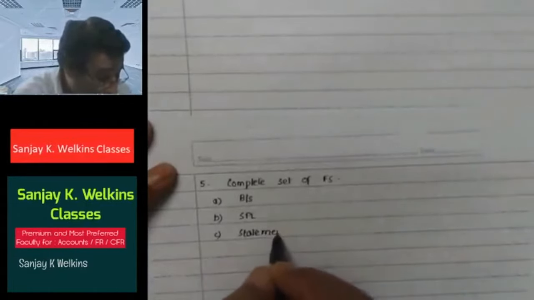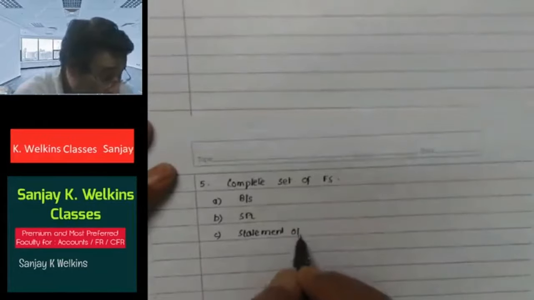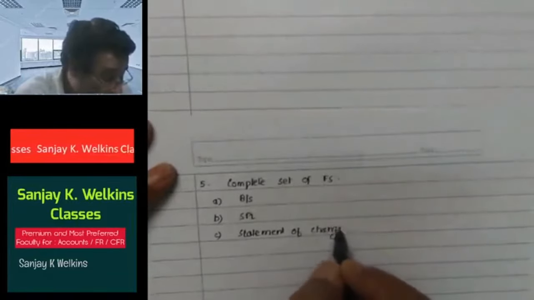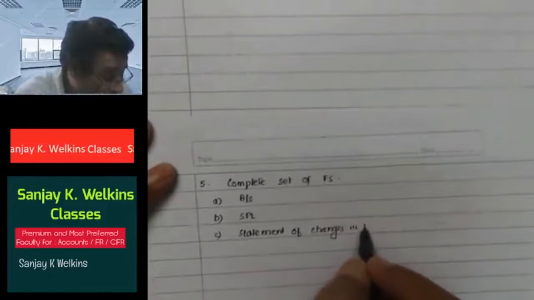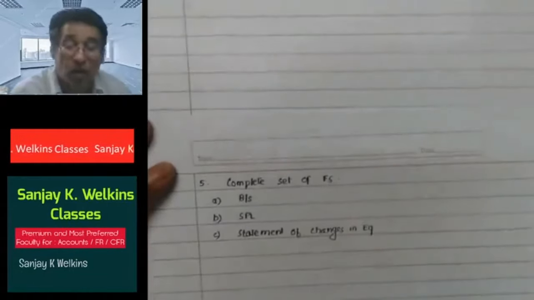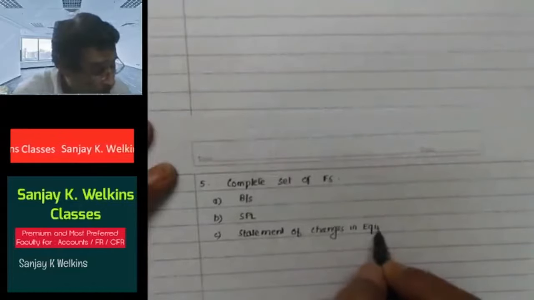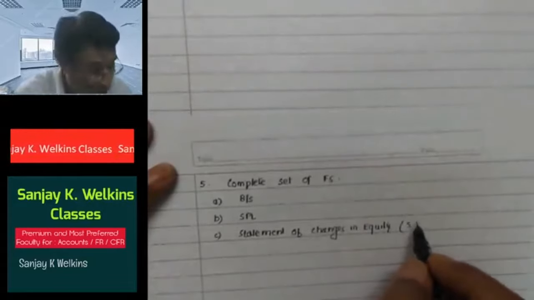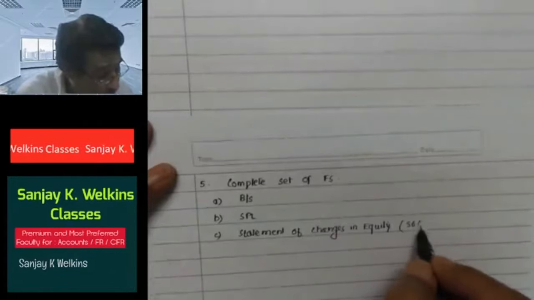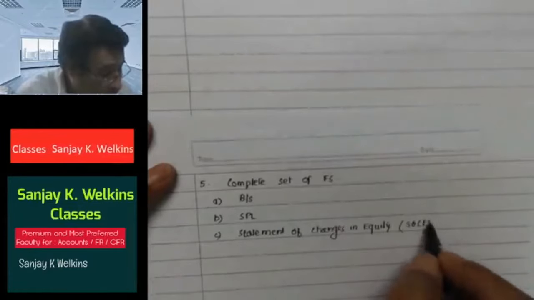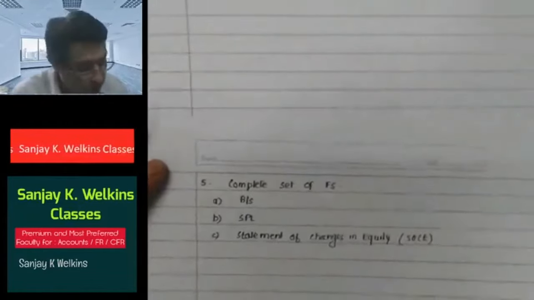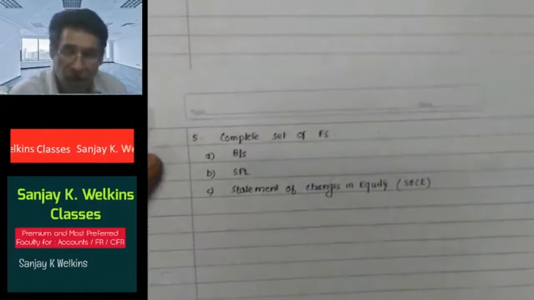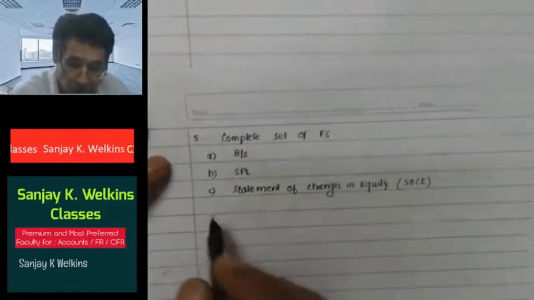A statement of changes in equity for the period. Henceforth for writing statement of changes in equity, I would use SOCE, and it's a legal short form. It is widely used, so no problem in this case. It is a legally accepted acronym for statement of changes in equity.